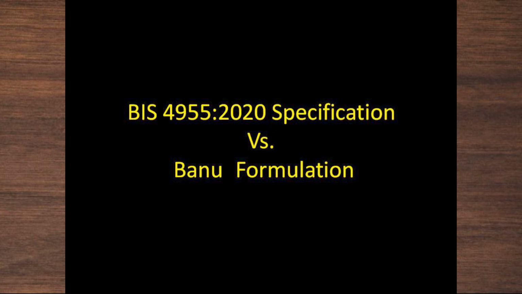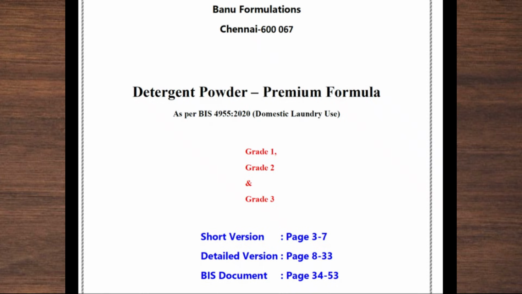Let us compare Banu formulation with IS 4955 specifications, of course for all these three grades. For all these three grades, we have strictly followed the IS specifications. Apart from that, we have added some more functional materials. Let us discuss. We are exceeding the BIS.